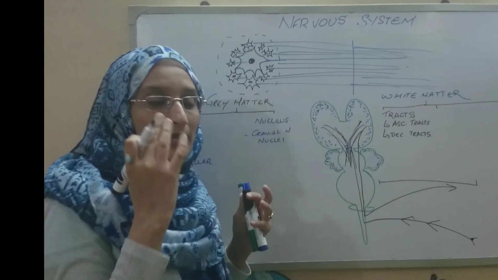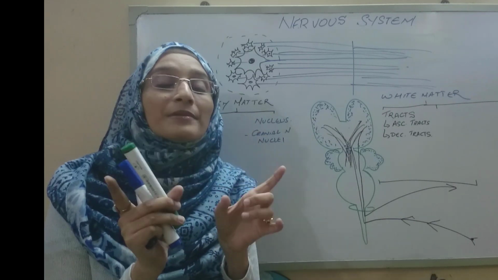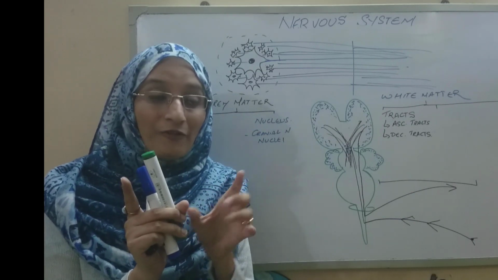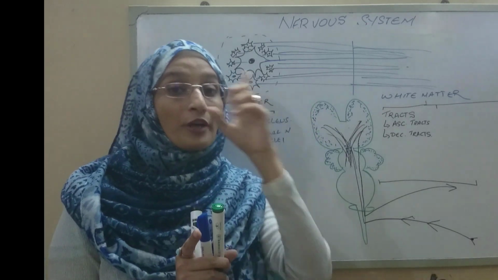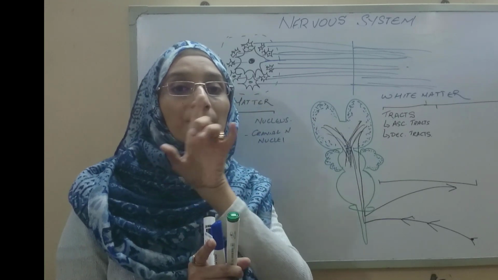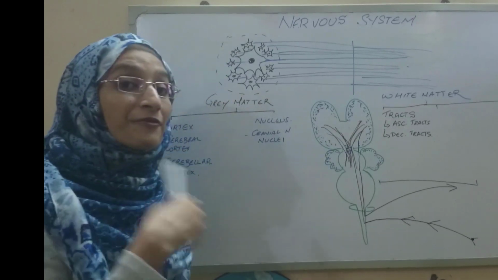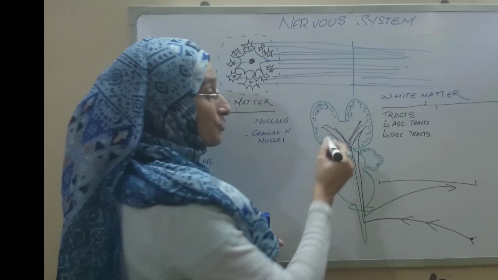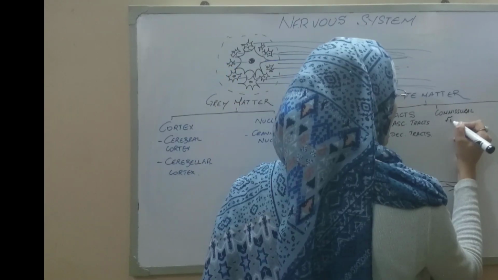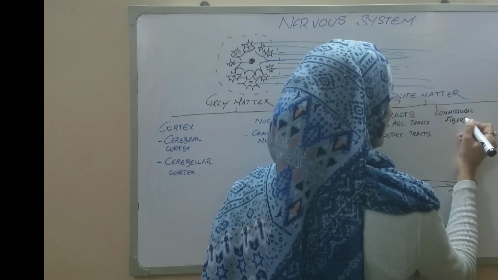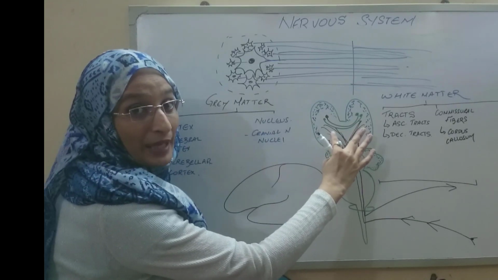You know, the cerebrum is a very large part of the brain. The brain is composed of two cerebral hemispheres, and those two cerebral hemispheres are interconnected via a bundle of, again, white matter or fibers running from one cerebral cortex to another in order to provide both cortices with the same amount of information. So, the fibers which interconnect the two cerebral hemispheres are termed the commissural fibers. The largest and best-known commissural fiber is the corpus callosum. This is a connection between the two cerebral hemispheres.